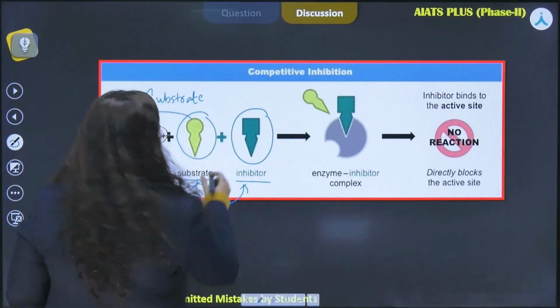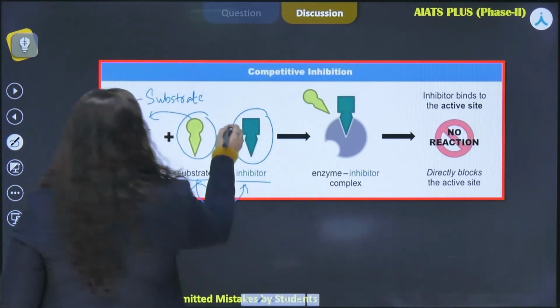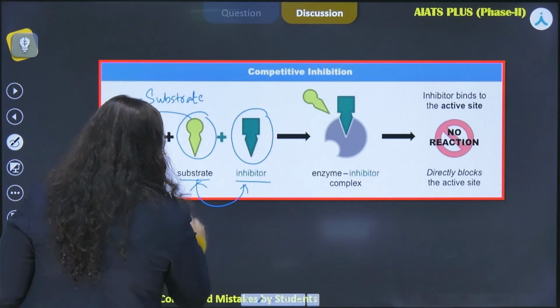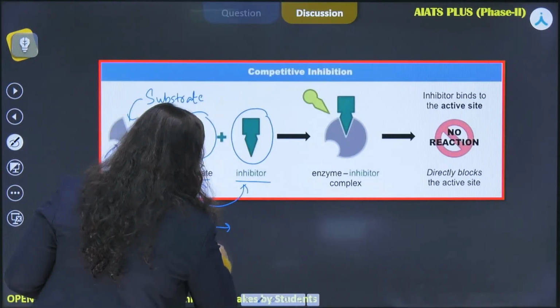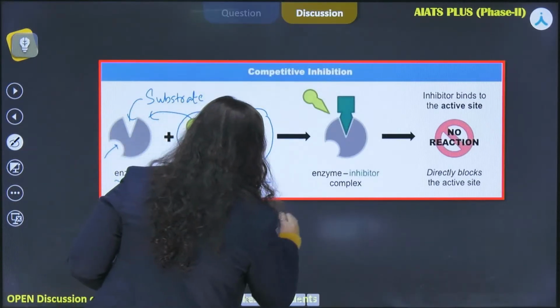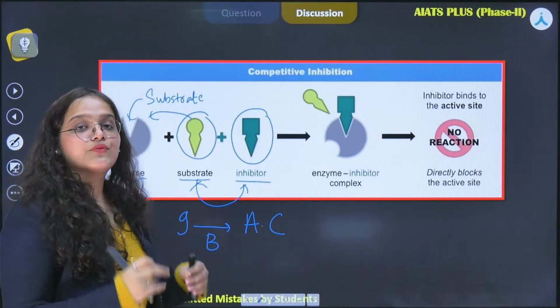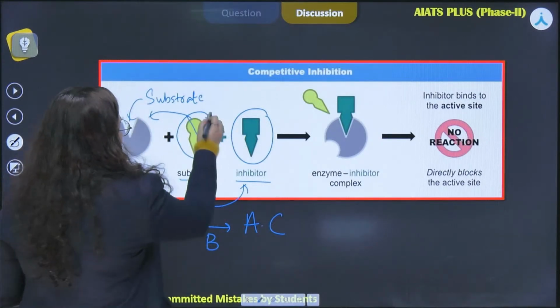They will bind to the active site. The inhibitor will bind to the active site of the enzyme and it will prevent the substrate from binding.